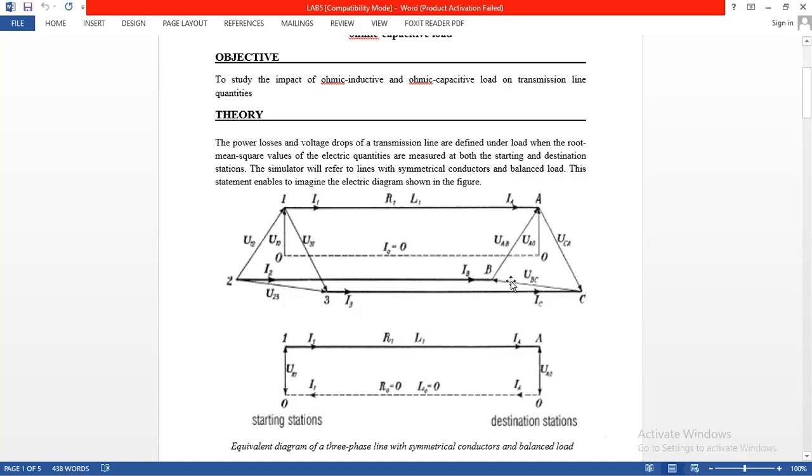Same at the other side, the receiving end of the transmission line: the three ending points of the power transmission line we can call conductors A, B and C, and the potentials between them we call UAB, UBC and UCA.